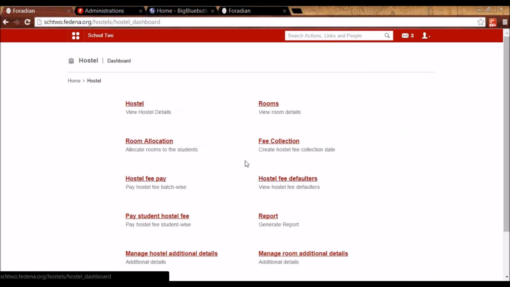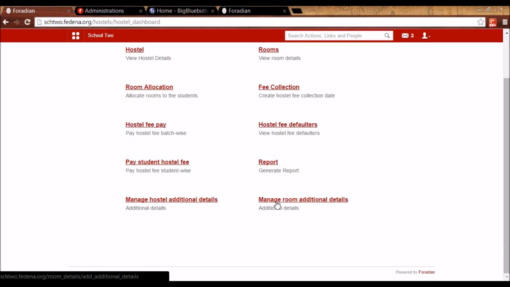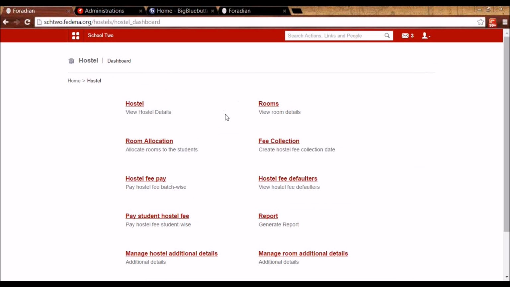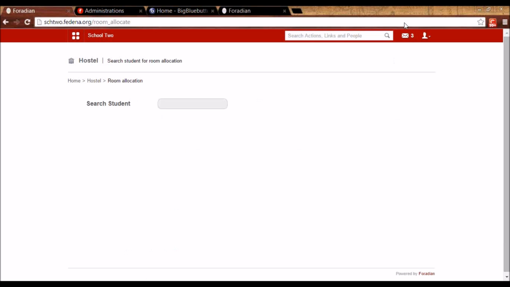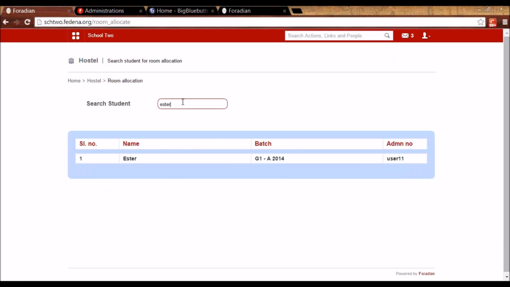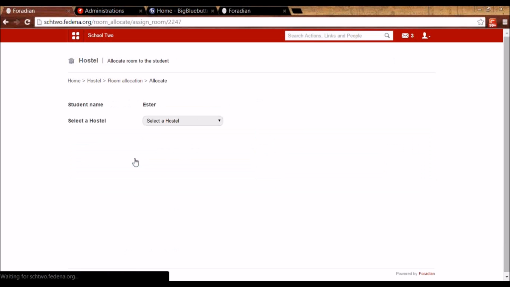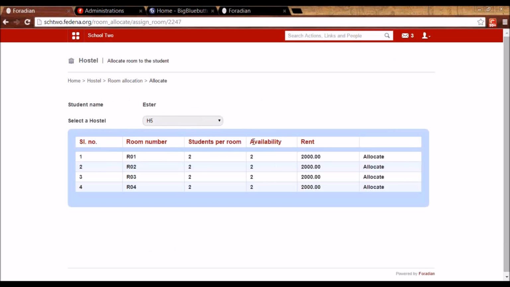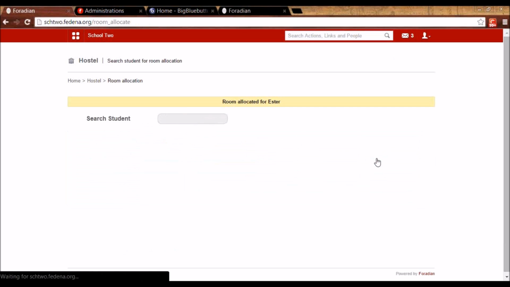Same is the case with manage room additional details. So you can create that field here, and whenever you're adding a room, you will be getting that field to be filled. So the next step is room allocation. So you have to search the student, and the hostel will appear as per the gender of the student, and I can allocate the student the room.